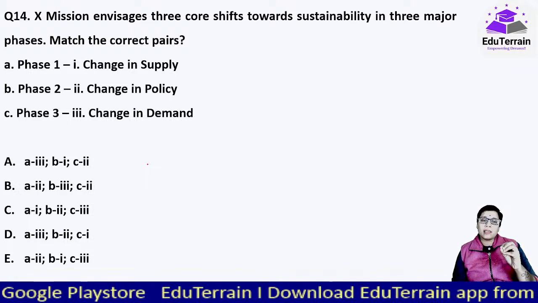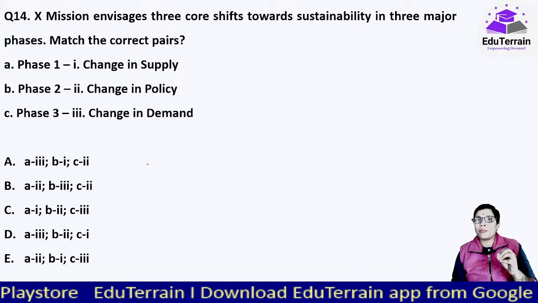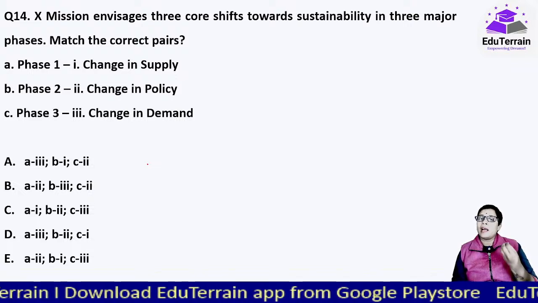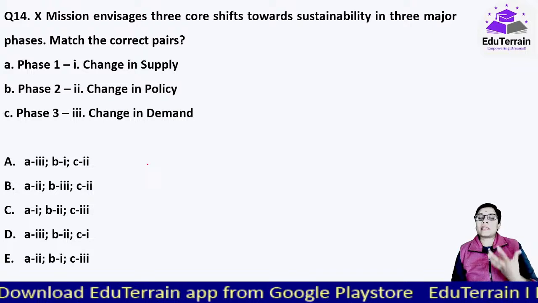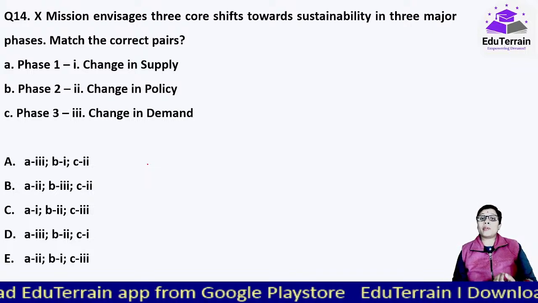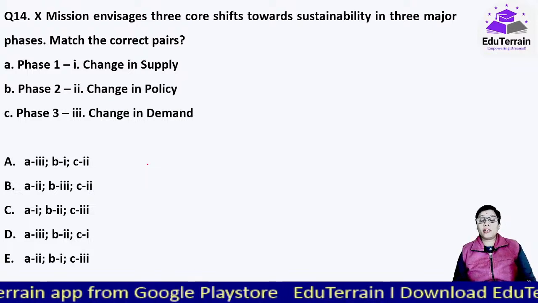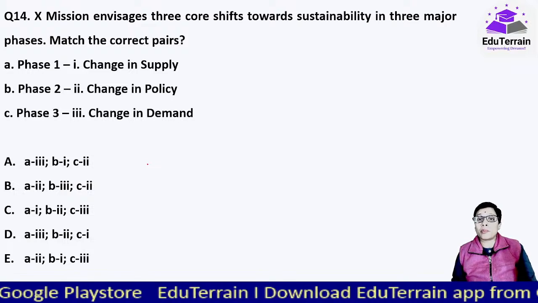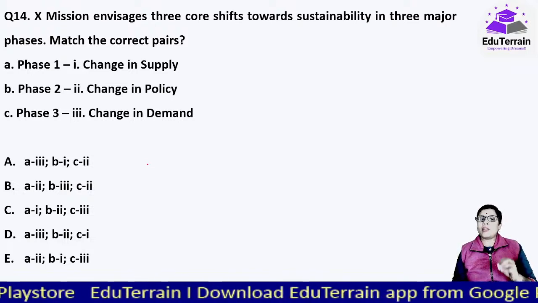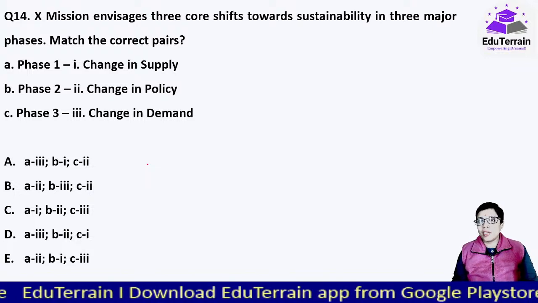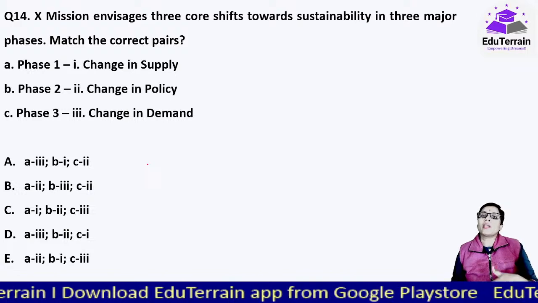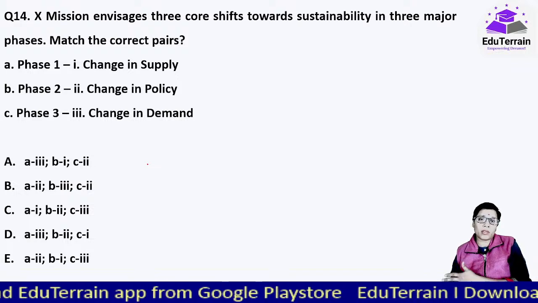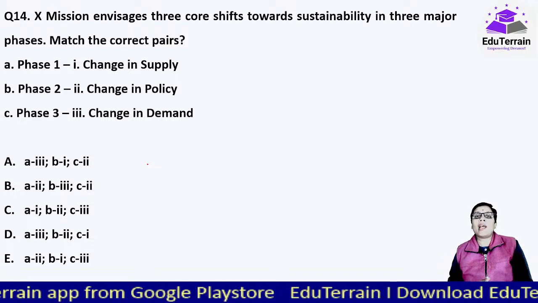And see, only when there is a change in demand, the best example I will take here is plastic bags and paper bags. If there is no demand, what do businessmen say? We are already in business, how can we shift so suddenly? There is already huge demand and we are getting good income. Why should we shift? There is not much demand for paper bags. So first, in phase 1 they are planning to change the demand itself. If demand changes, obviously that can work out for the supplier. If there is no demand, why should we be into plastic cover manufacturing? Let's shift to paper bags. That will happen only when we work on the demand.